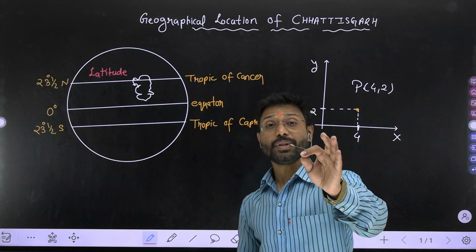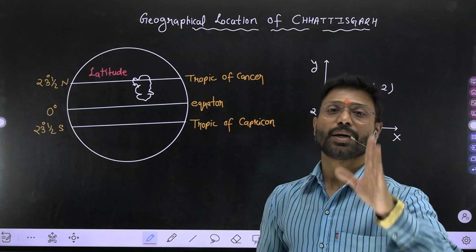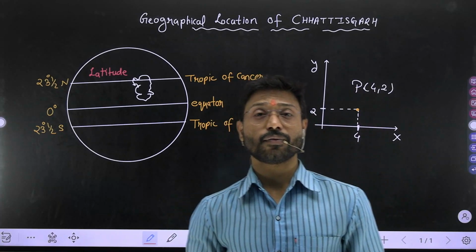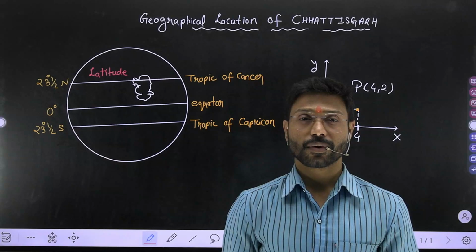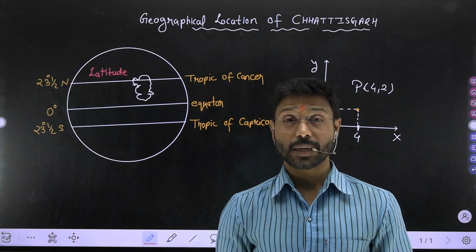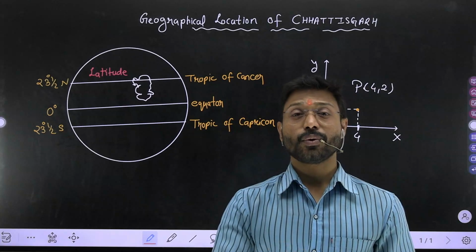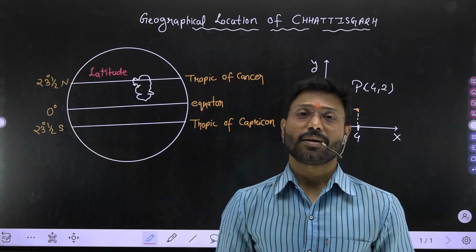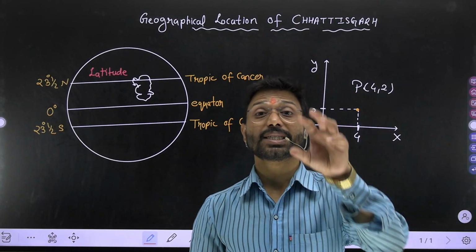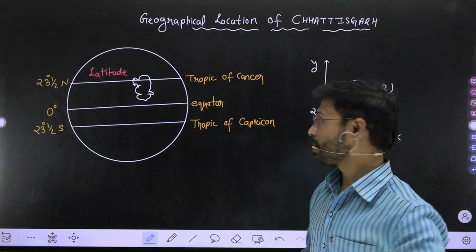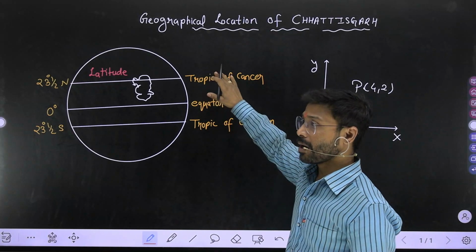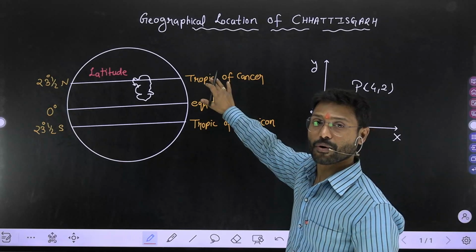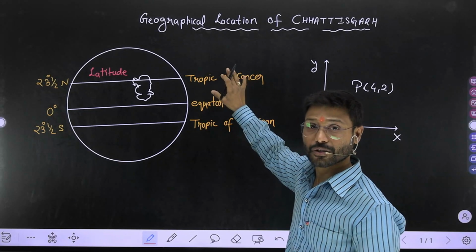If I give you the example of today's scenario, today is the month of March 2025, and you know it's a time of summer. So actually, at the time of summer, the sun has its position approximately on top of this Tropic of Cancer.